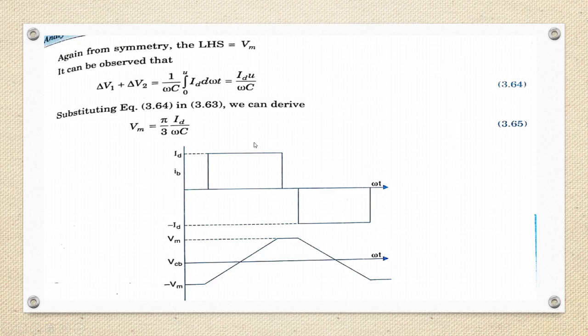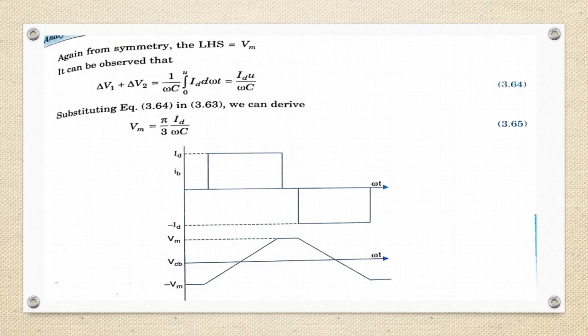The waveform of VCB over a cycle is shown here, which also shows the waveform of IB, that is the current in phase B. Here the overlap angles are neglected. Neglecting overlap angles, the capacitor voltage waveform is a trapezoidal waveform which increases from 0 to Vm in 60 degrees, remains constant for 60 degrees and reduces to 0 in another 60 degrees in a half cycle.